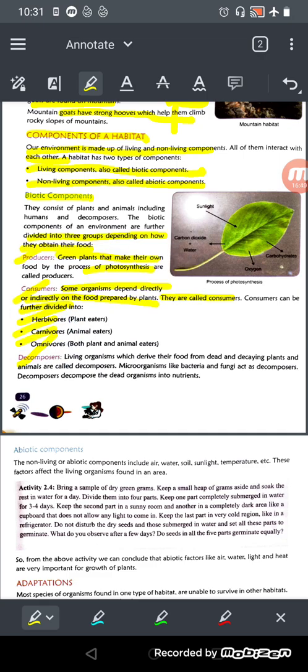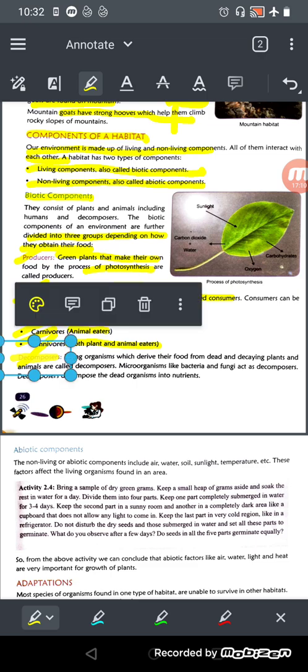So what are herbivorous? The plant eaters animals, means the animals who eat only plant, right? We have studied this in classes 3, 4, 5. Now the carnivorous are the animals which eat only the flesh of other animal, right? The meat of other animal. And the omnivorous which eat both the plant and the animal's flesh, right? For example, human beings. So now the last one is the decomposer.